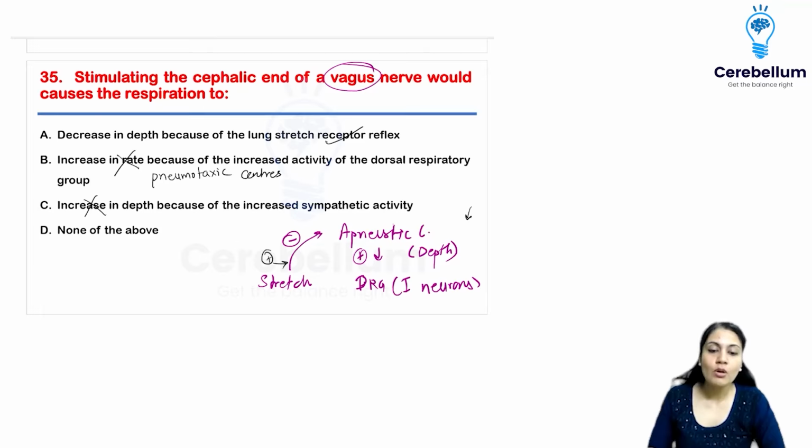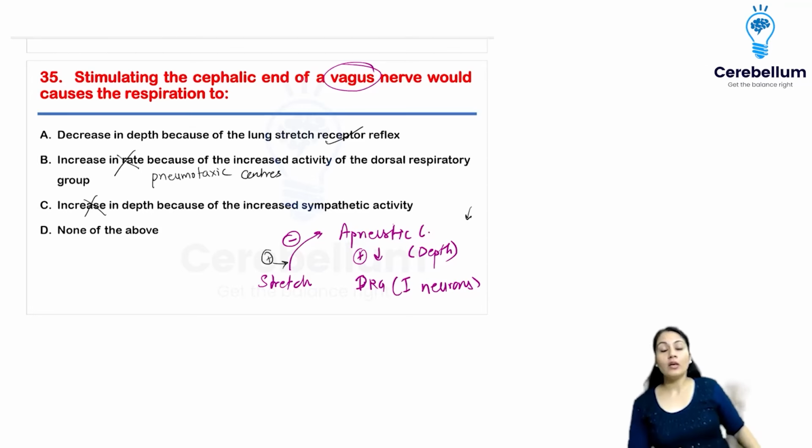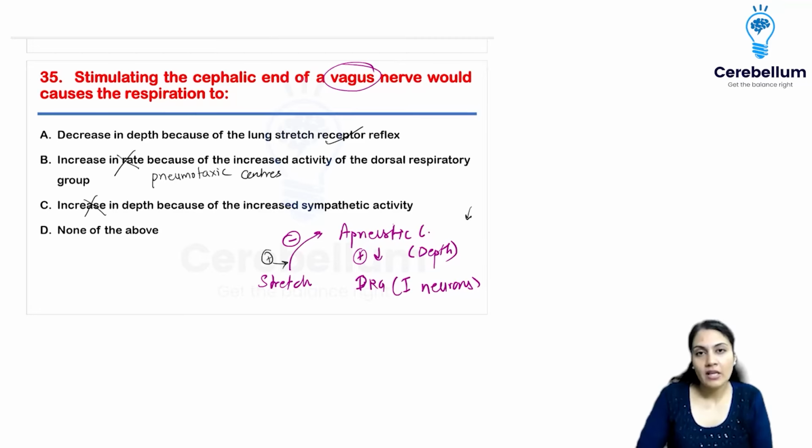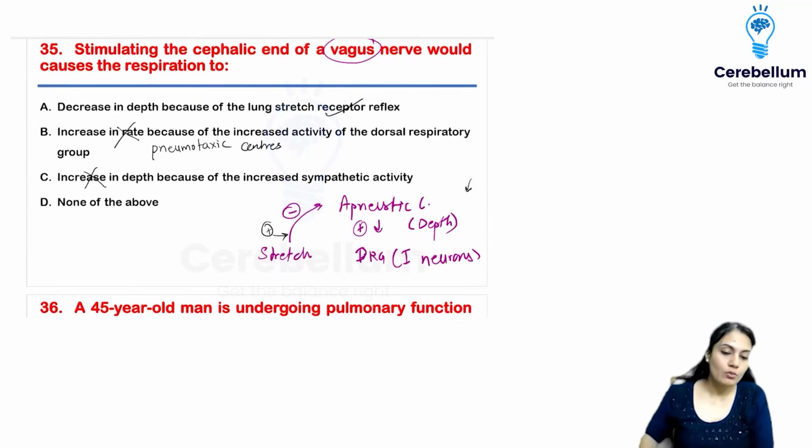Please remember, it is going to decrease the depth because of the stimulation of the vagus, which is going to cause the apneustic center to be inhibited more and more. So it will not be acted upon, and that's why the depth is going to be decreased. So option A is going to be the correct answer over here.